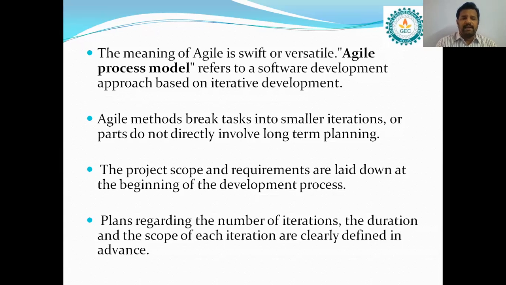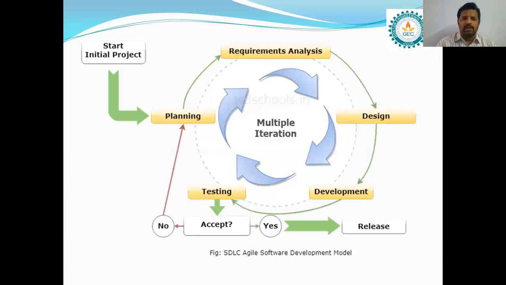We are just preparing the plans. These plans contain the number of iterations required, the duration of each iteration, and the scope of each iteration, clearly defined in advance in the Agile process model.